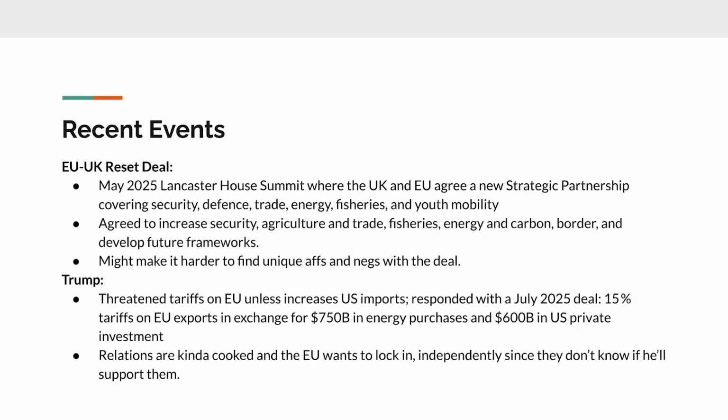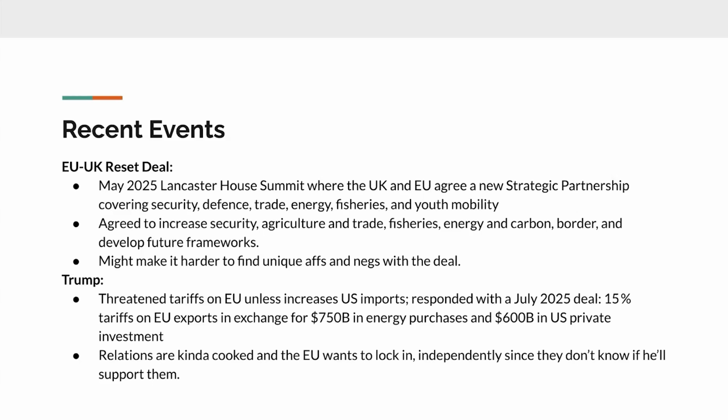This might make it harder to find unique AFs and negs with the deal because it'll be non-unique, because a lot of the things the aff could argue would happen as a result of increased cooperation are happening now in the status quo. That might make it a little harder to find good arguments, but that just means your evidence will need to be better. Another thing is Trump right now, which I'm assuming most of y'all know: he's put tariffs on the EU unless they increase US imports.